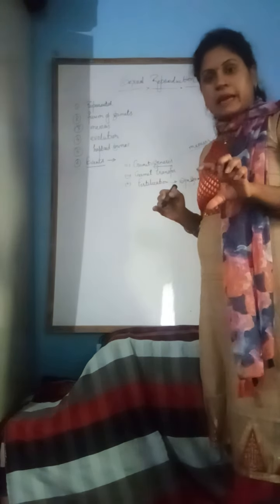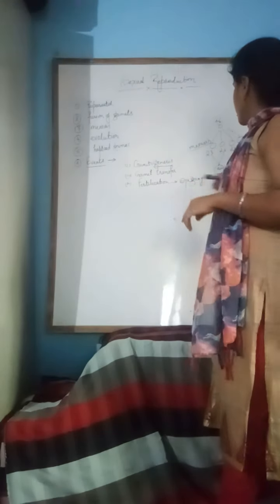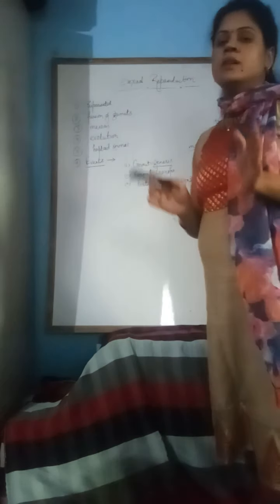Each and every gamete is called a haploid gamete, and after fusion these two gametes fuse together and form a body called a zygote. This zygote is again a diploid body because 23 chromosomes come from one body and 23 from the second body, and fusion of the nucleus takes place. So the number of chromosomes will be 46, and this zygote is called a diploid body.